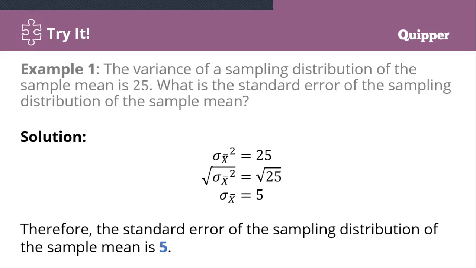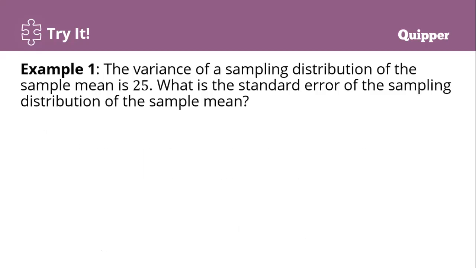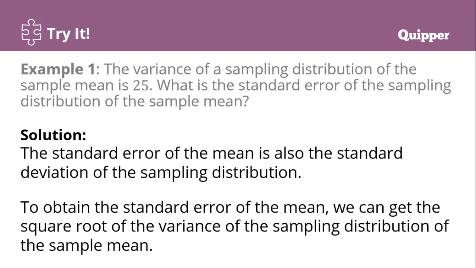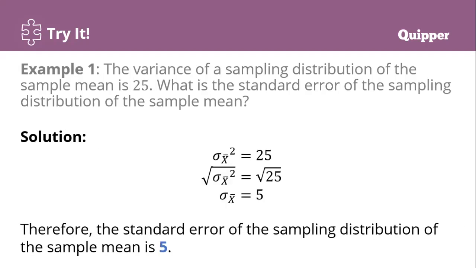In our previous discussion, if we take the square root of the variance, we get the standard deviation. So to find the standard error, just take the square root of the variance of the sampling distribution of the sample mean. So 25 is given, so square root of 25. Take note, whenever the variance is given, go straight to the square root to get the standard error of the sample mean. The standard error of the sampling distribution of the sample mean is 5.